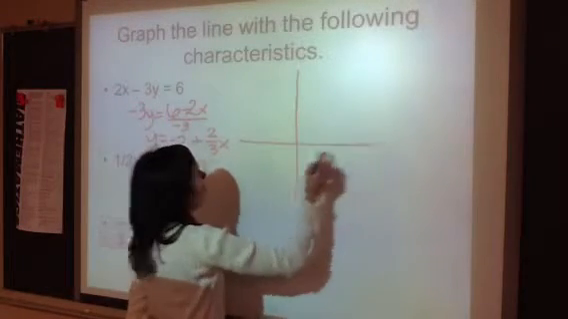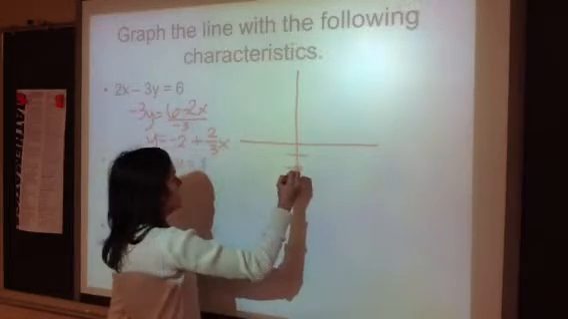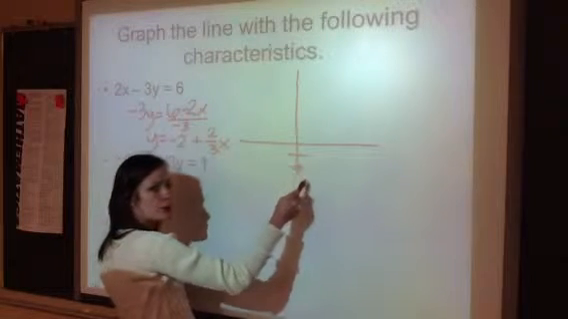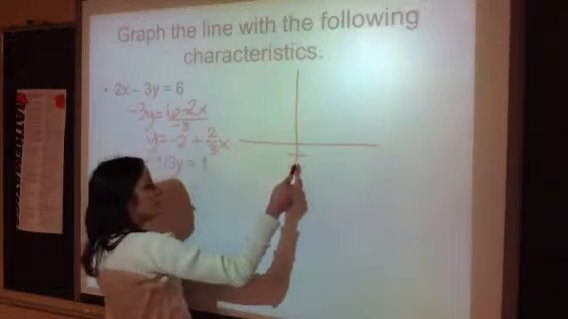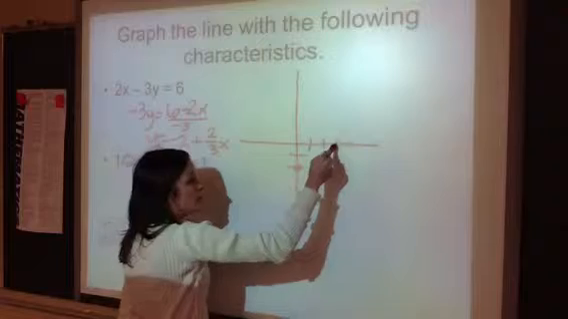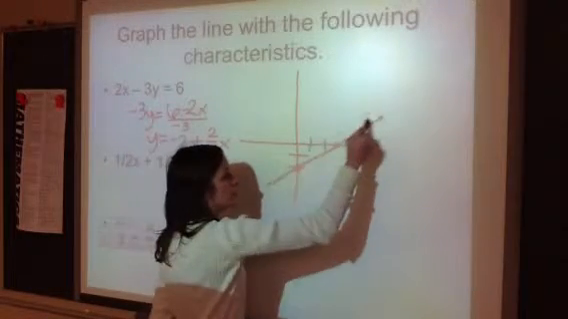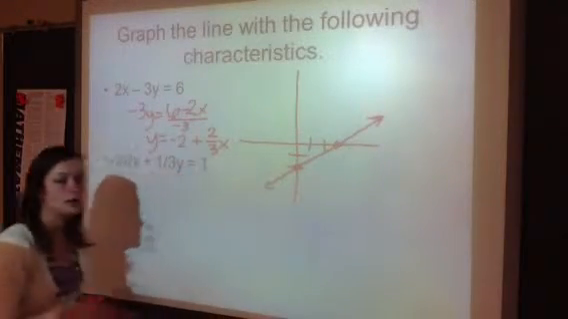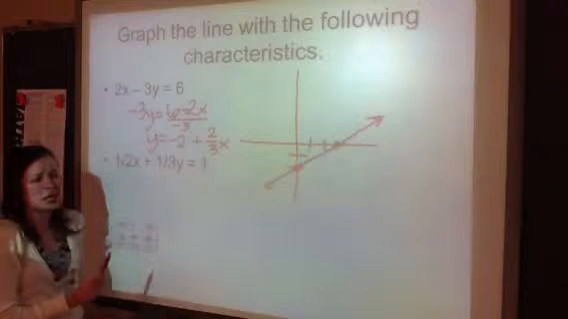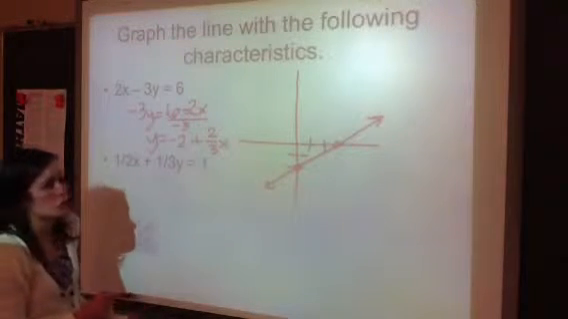Go to your graph. Negative 2, put a dot. Why do I start with my y-intercept? Because you always do. Go up 2 over 3. Draw a line. And you're done. Try this one on your own. But I can't because there's fractions.